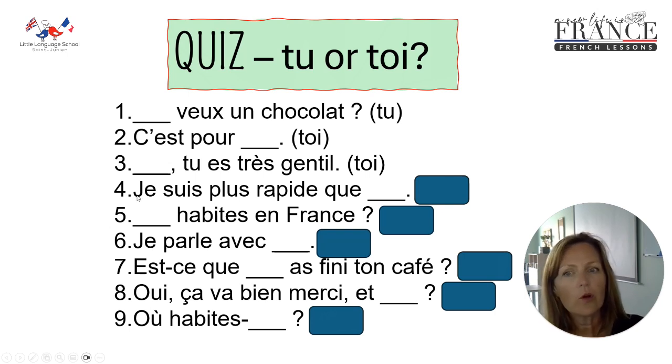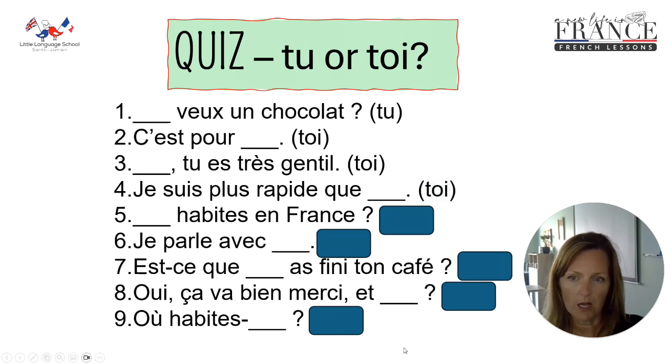So here we've got je suis plus rapide que... I am more fast than you, or I am faster than you. So we've got a comparison here. What needs to go on the end of comparison? It's the end of a sentence. Je suis plus rapide que toi is the right answer.